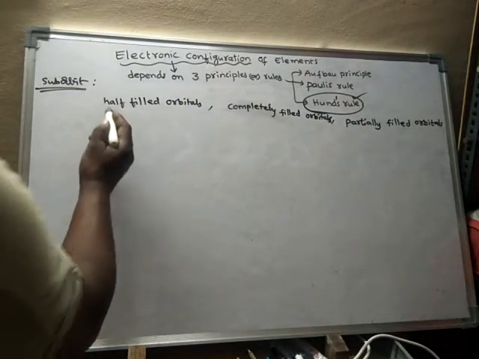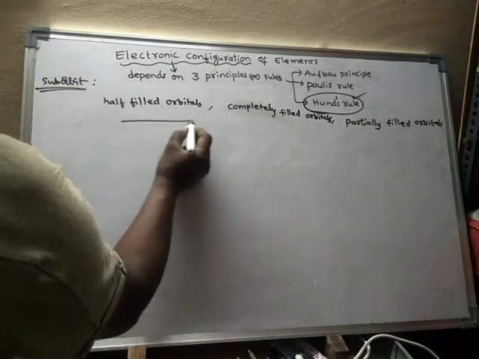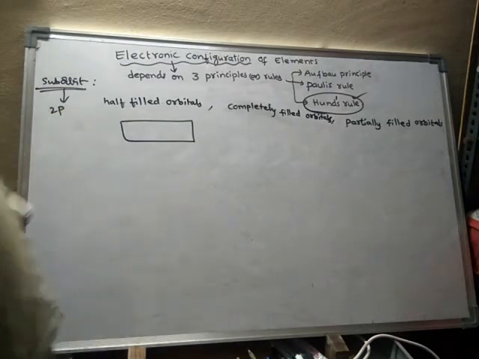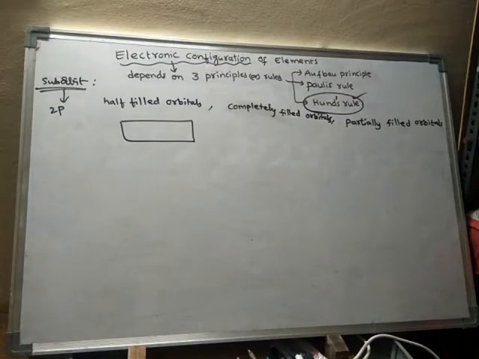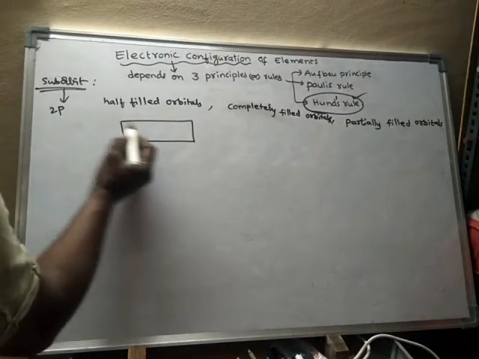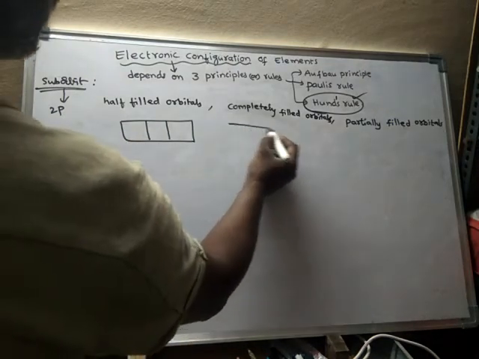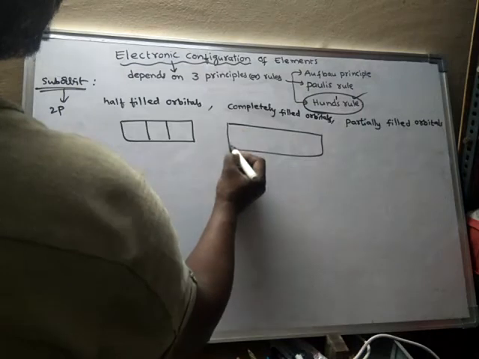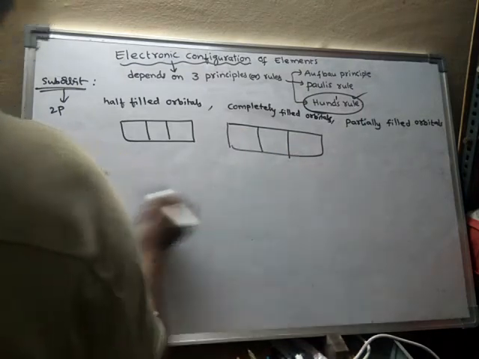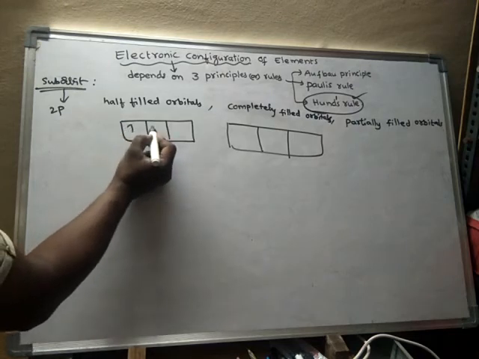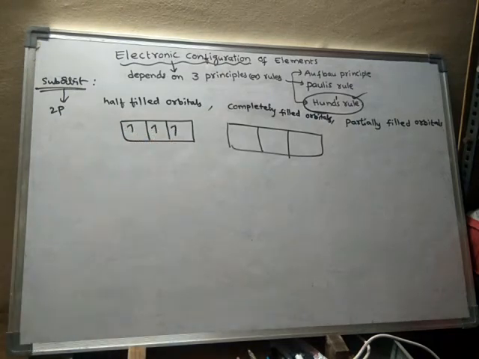So what is a half filled orbital? For example, I take the 2p suborbit, or any p suborbit, either 3p or 4p. It is having 3 orbitals. Half filled orbitals means each orbital gets one electron.